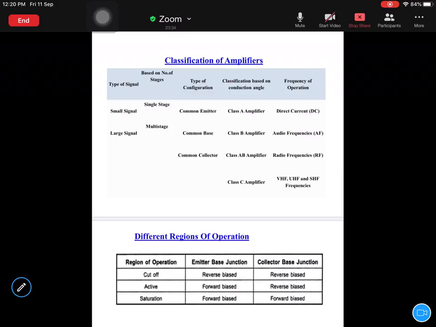The other types of amplifiers are used where you want to control the frequency. Those are audio frequency amplifiers, radio frequency amplifiers, VHF, UHF, SHF amplifiers. These are extraordinarily high frequency amplifiers. For example, when you're operating a radio, at one particular frequency you will get the maximum power of that signal. That's where you can hear the FM sound.